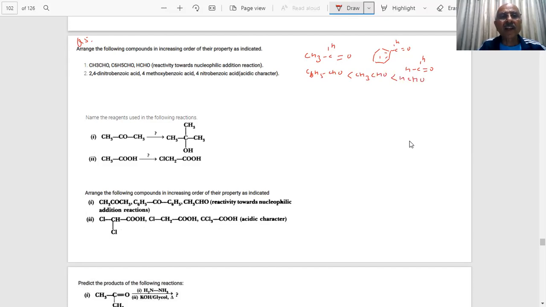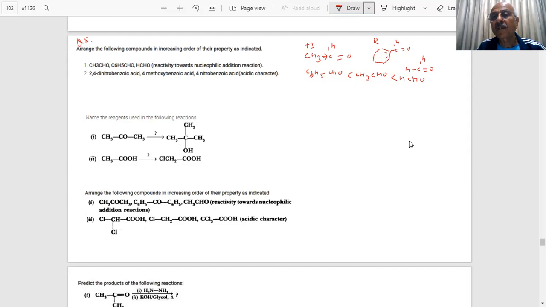Then we have to write in the increasing order. Student, you can see that by resonance we have shown this decreases the electrophilicity. Also, this is a plus I effect, student. And here you have seen the R effect of this benzene ring, so that is releasing the electrons.